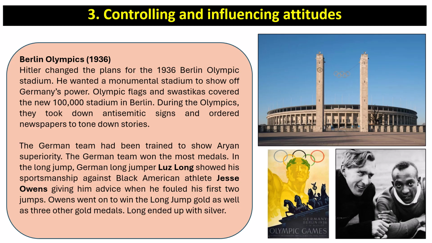In the long jump, German long jumper Luz Long showed his sportsmanship against black American athlete Jesse Owens, giving him advice when he fouled his first 2 jumps. It's a nice story to take away from the 1936 Olympics. Jesse Owens went on to win the long jump gold as well as 3 other gold medals. Long ended up with a silver in the long jump.